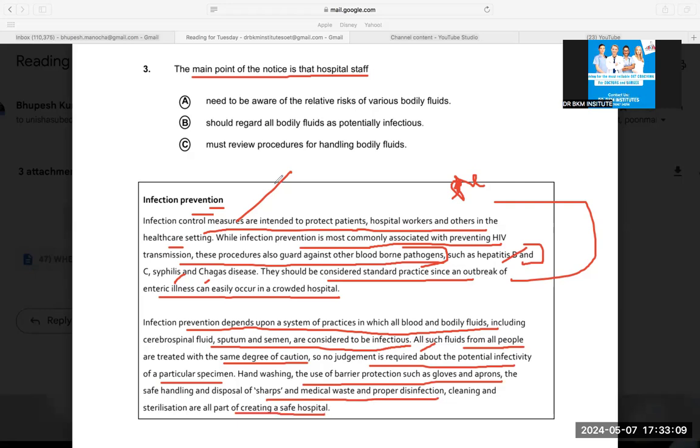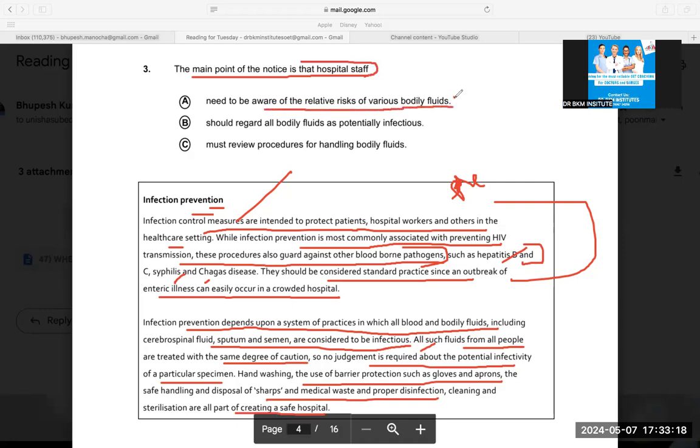Hand washing, use of barrier protection such as gloves, aprons, safe handling, cleaning, infection are all part of creating a safe hospital. So if I say the main point of the notice is that hospital staff need to be aware of the relative risk of various bodily fluids, it can be my answer easily because they were saying that it can cause risk. Should regard all the body fluids as potentially infectious.